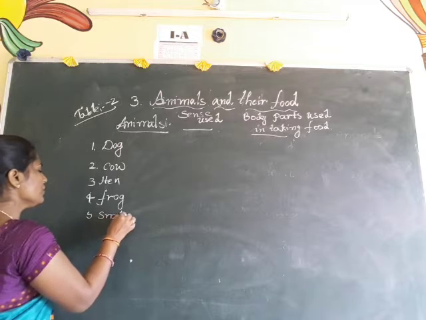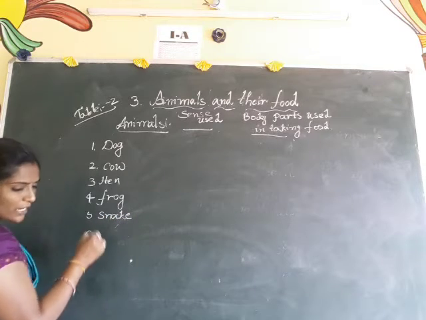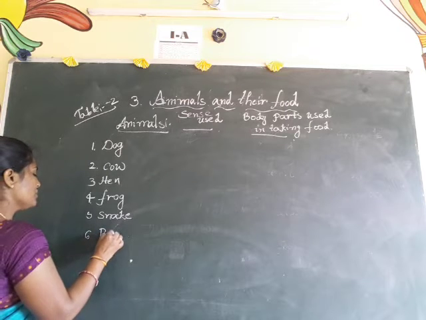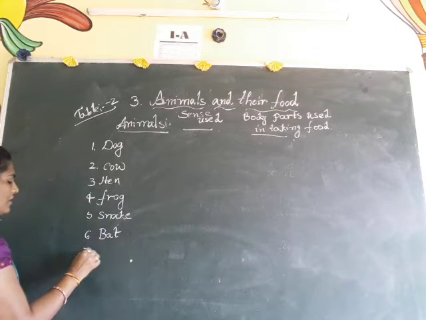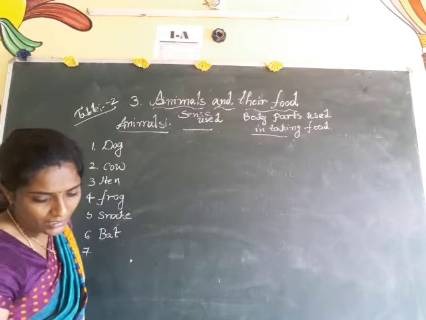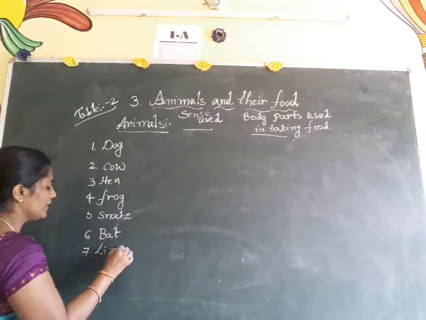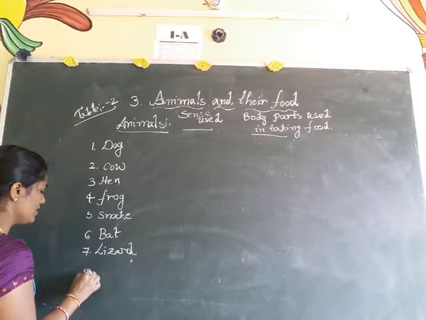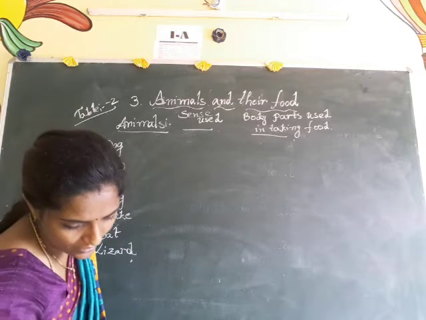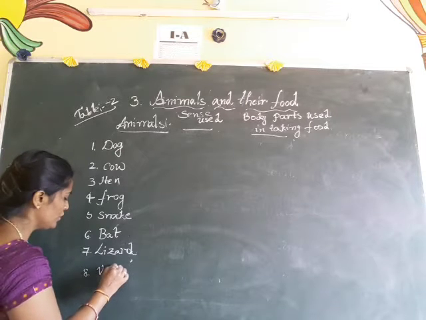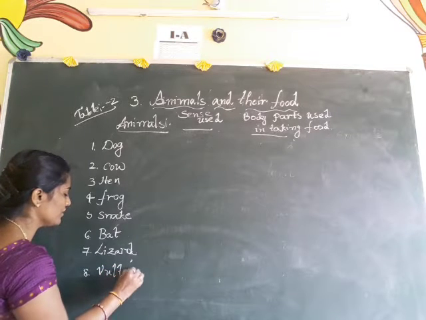These all also live in our surroundings only. And the sixth one, bat. And the seventh one is lizard, L-I-Z-A-R-D. And coming to the eighth one, they have given vulture, V-U-L-T-U-R-E.